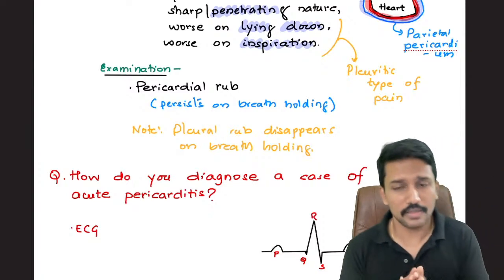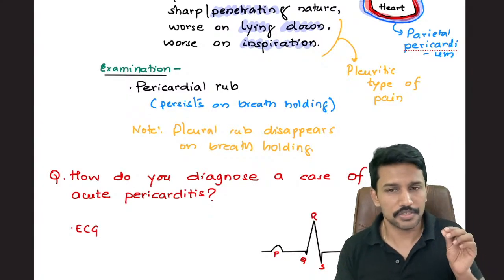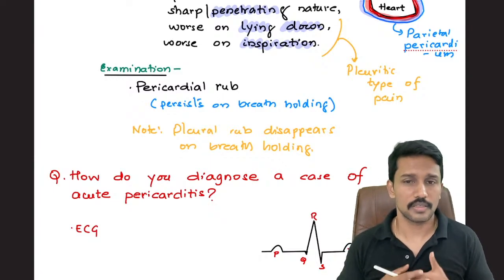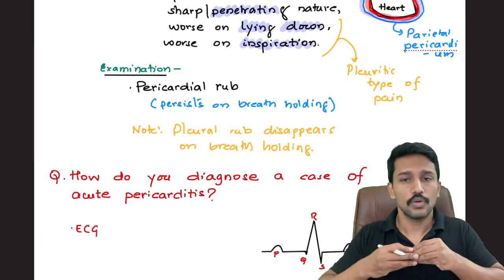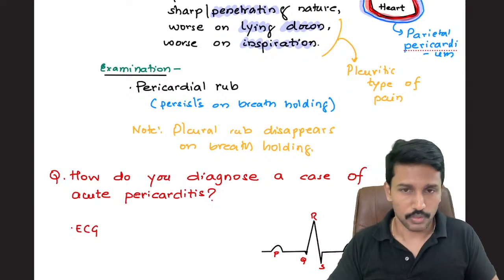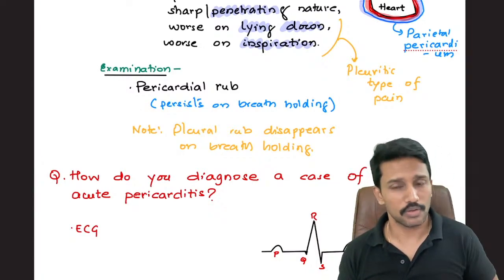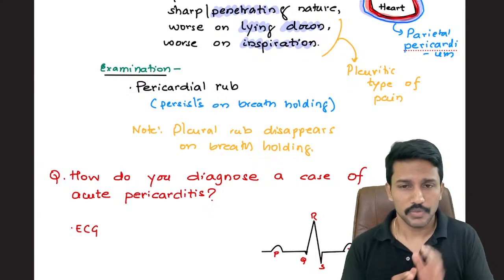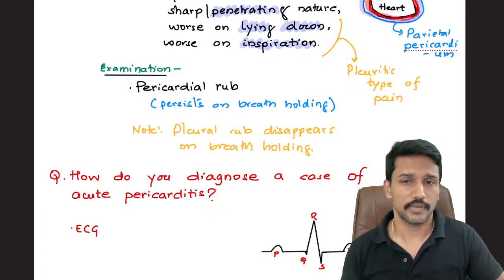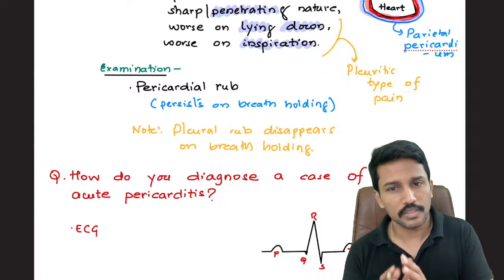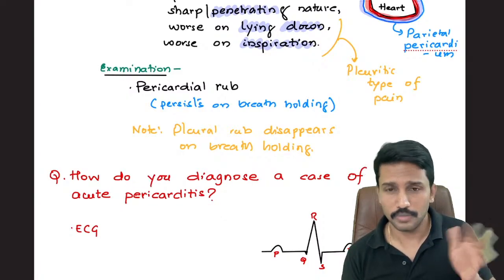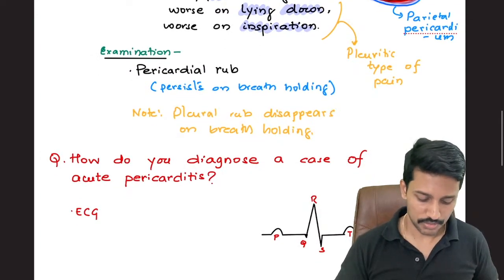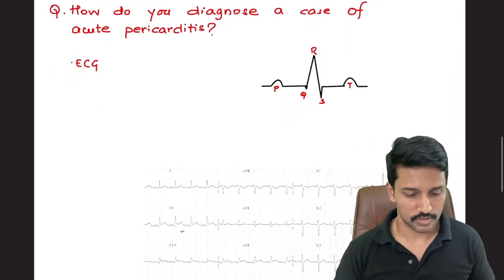Okay, so now I have some clinical clues, history wise and examination wise. History wise, retrosternal chest pain which has a relationship with posture. It is worse on lying down and it also has a relationship with breathing. It's worse on inspiration. And when I put my stethoscope on the patient's precordium, I hear a rubbing noise, which we will call pericardial rub. Just to make sure that this is coming from the pericardium, I will ask the patient to hold the breath. After holding the breath, if the rub disappears or diminishes, then it is pleural. If it does not change, then it is pericardial. Now from the clinical suspicion, how will I take it to the diagnosis?